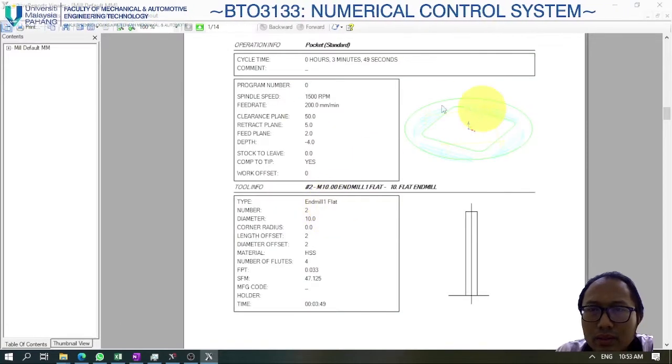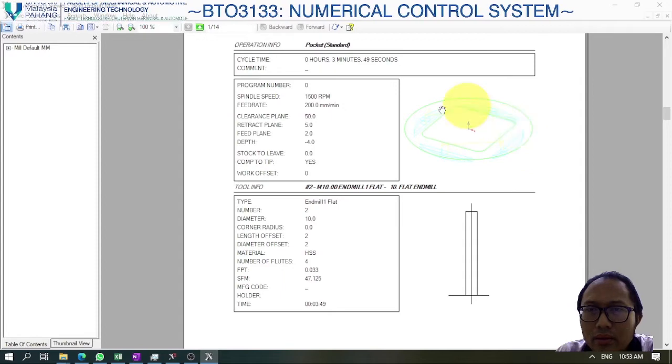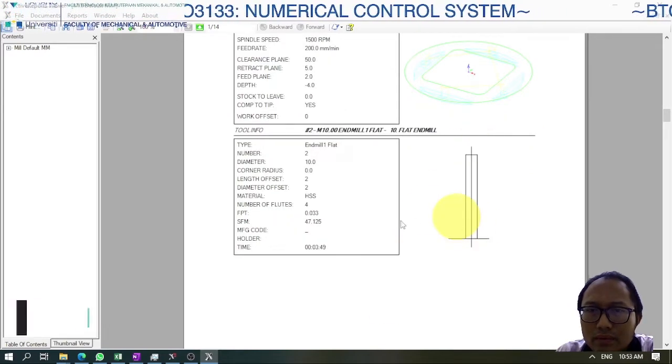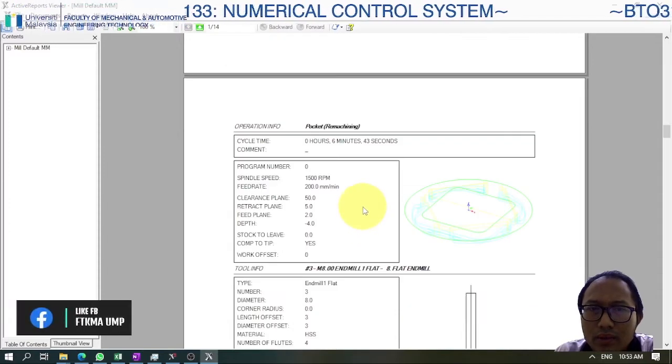So this is the tool path of the contour, and the tool itself.